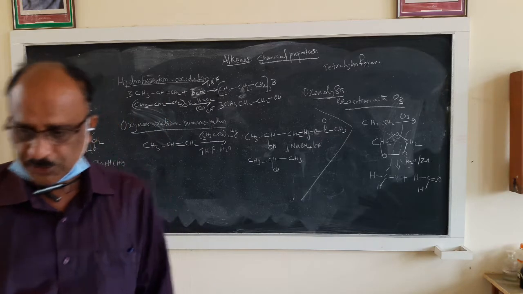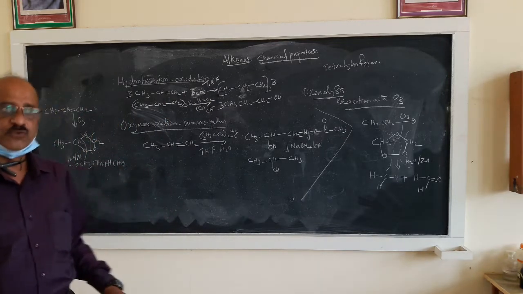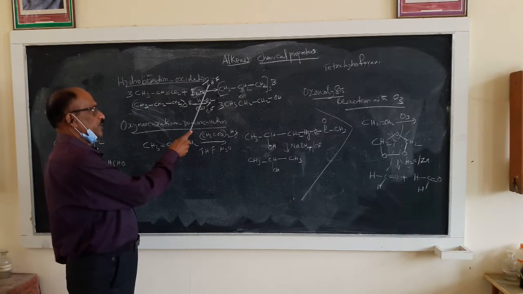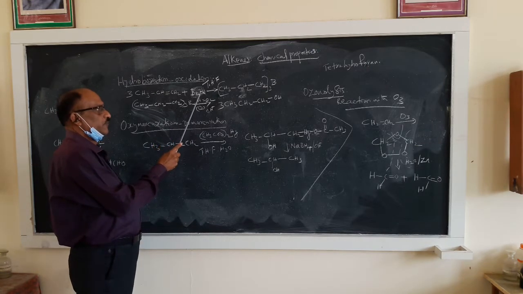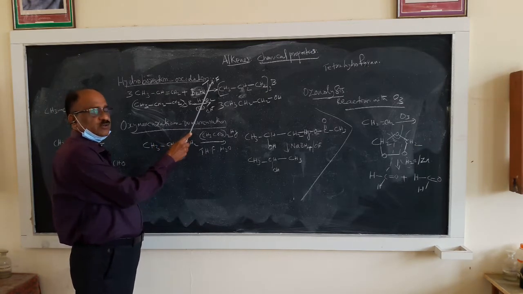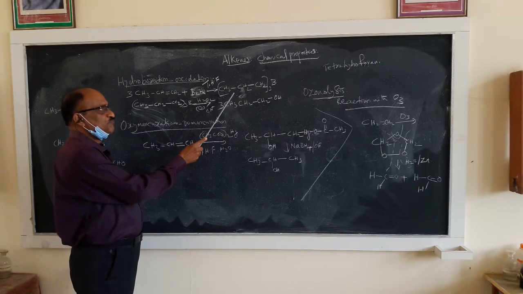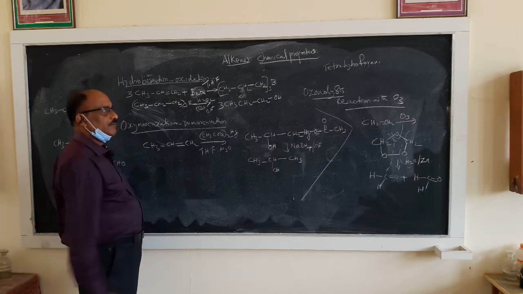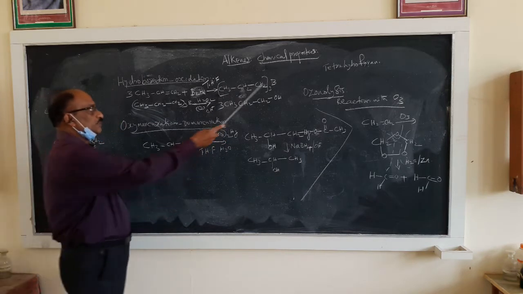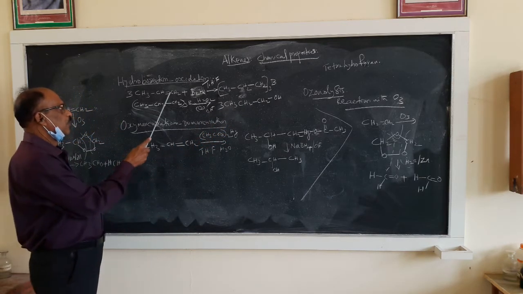So this reaction happens in the tetrahydrofuran medium, which is the medium of the reaction. So propene with diborane in tetrahydrofuran gives (CH3CH2CH2)3B, a boron substituted product, and the double bond is satisfied.